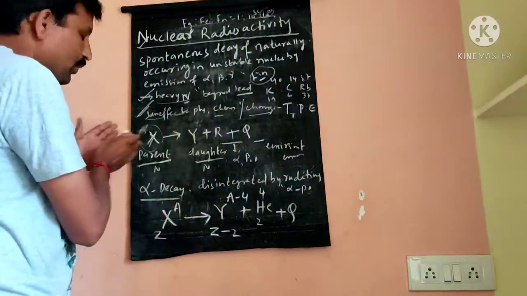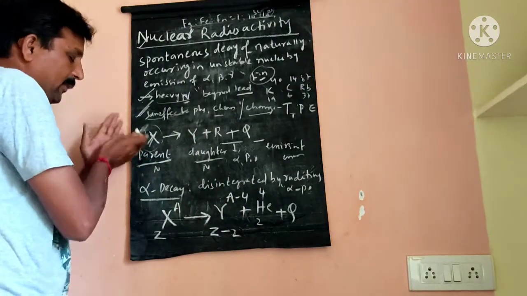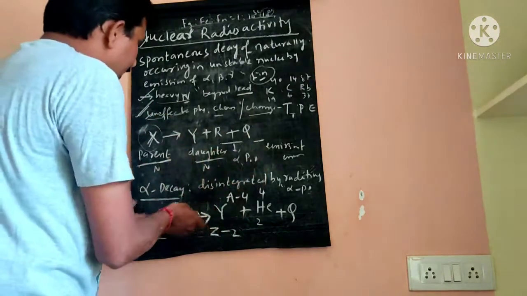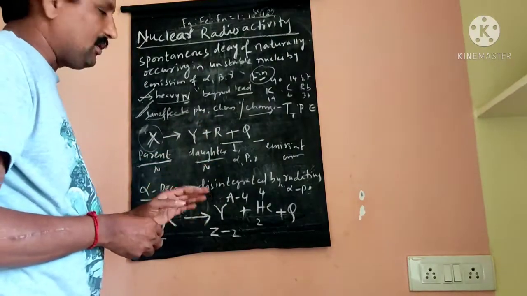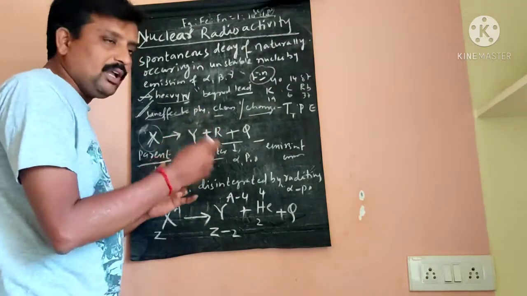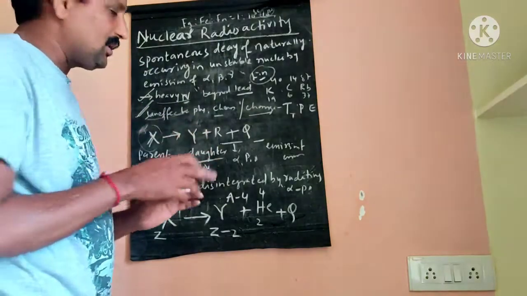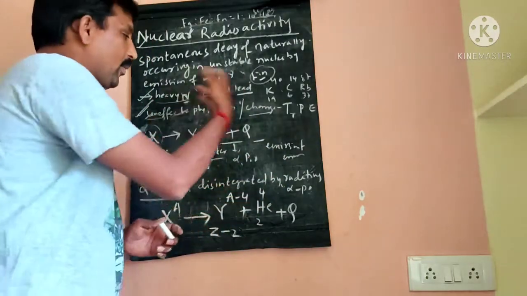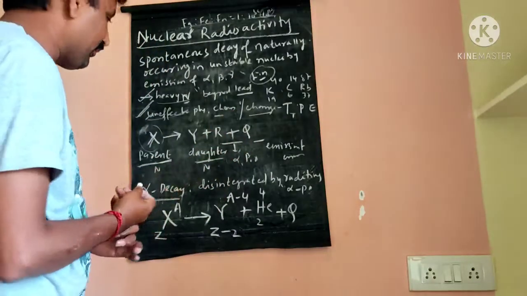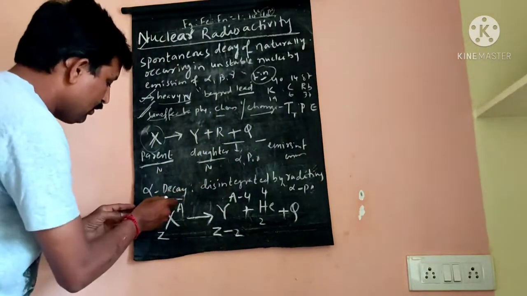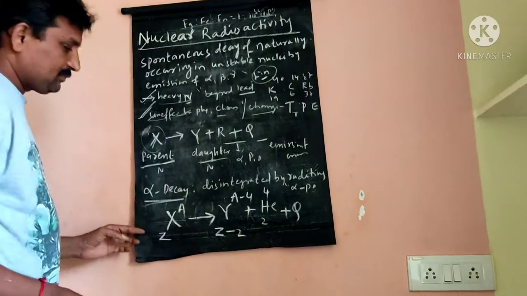Along with the daughter nucleus, alpha or beta or gamma particles are emitted, and some amount of energy is also emitted in this radioactivity reaction.